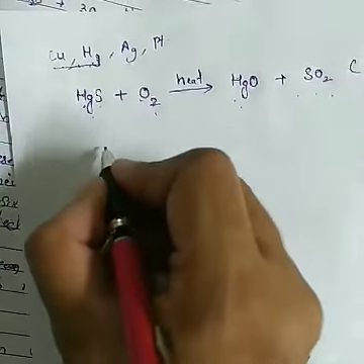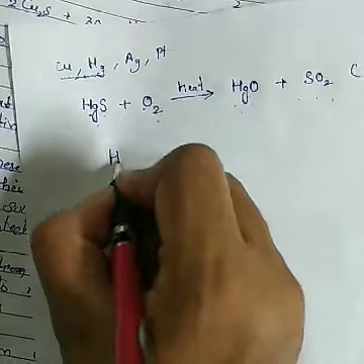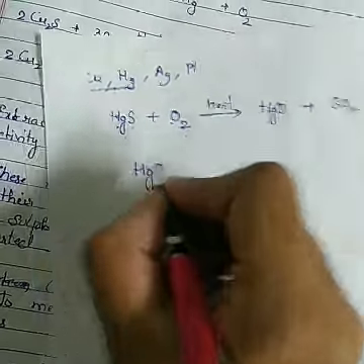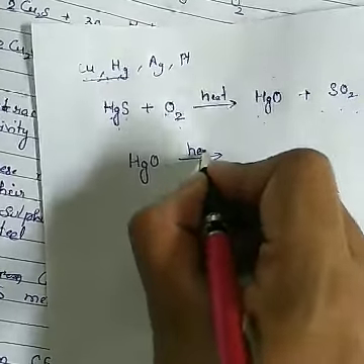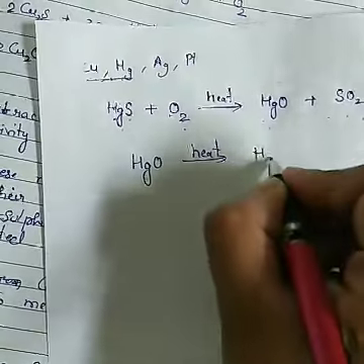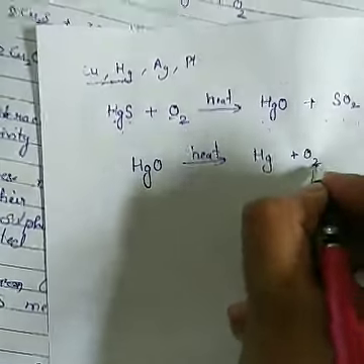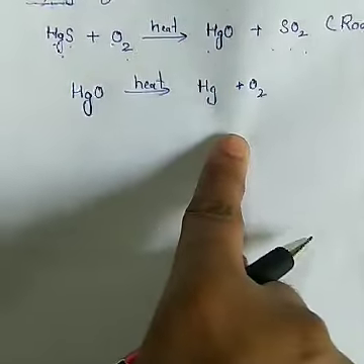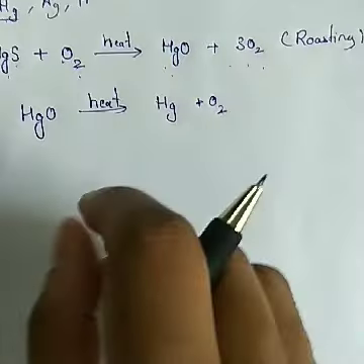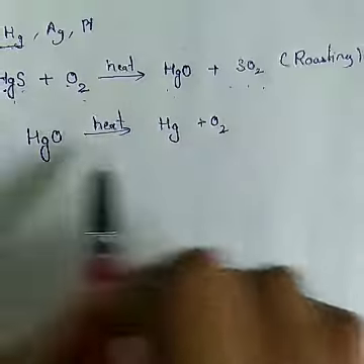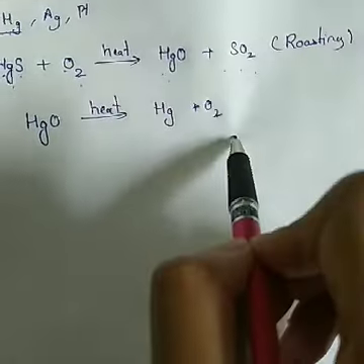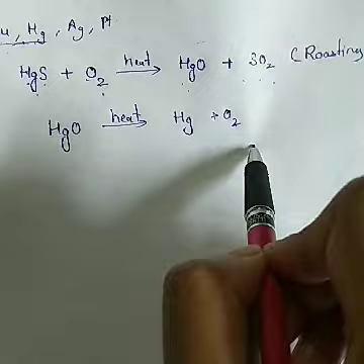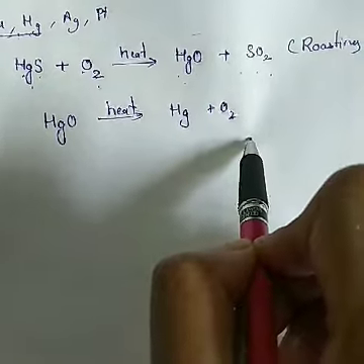Now, after getting the metal oxide, that is HgO, heat the metal oxide. It changes into mercury plus oxygen. So the metal has been extracted. So this is the roasting process and how the mercury metal comes out after the roasting.